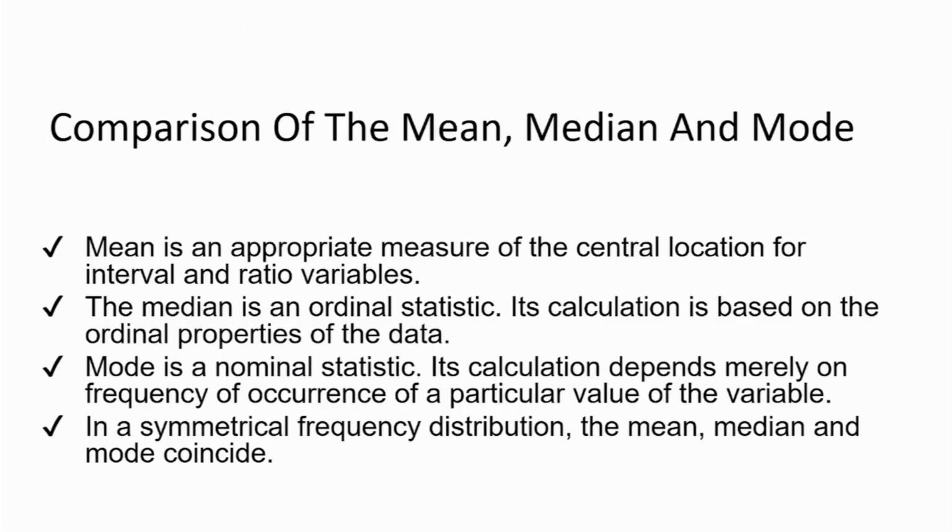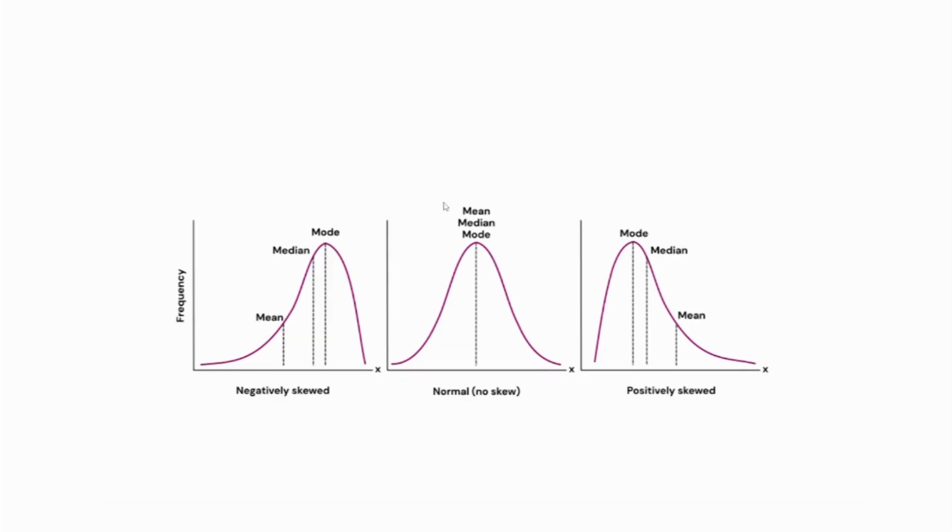Summarizing again: mean is the appropriate measure of central tendency for interval and ratio variables. Median is an ordinal statistic. Mode is a nominal statistic. This we have already talked about, and we will talk about it later.